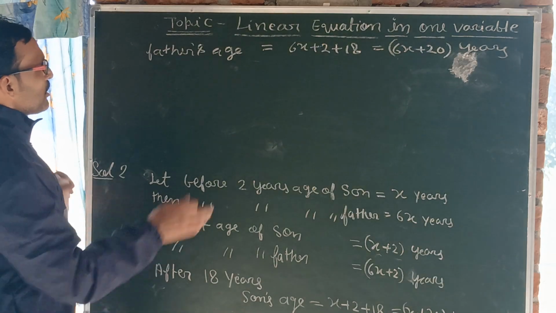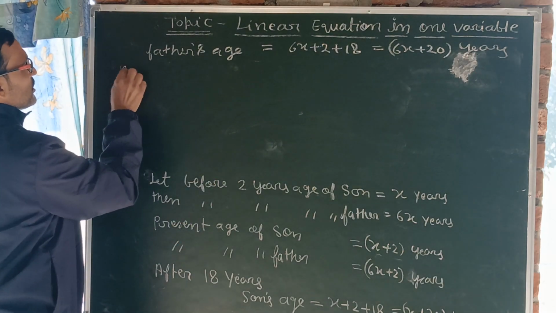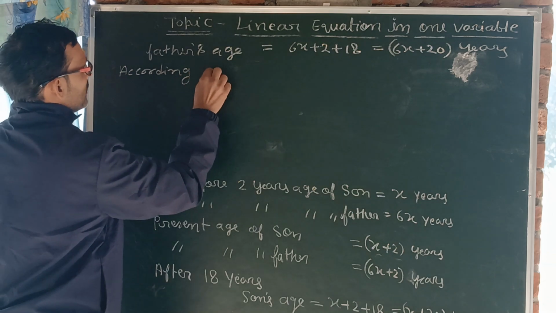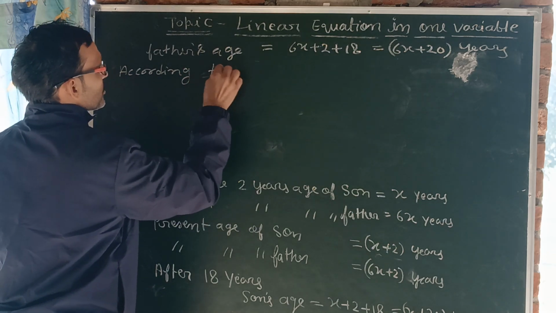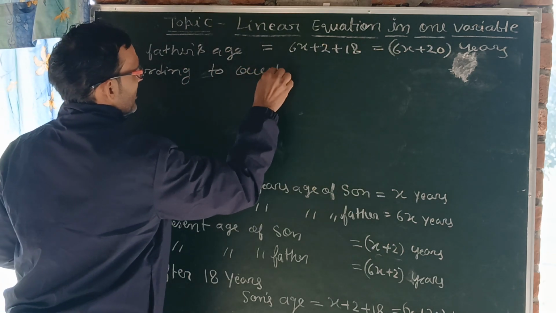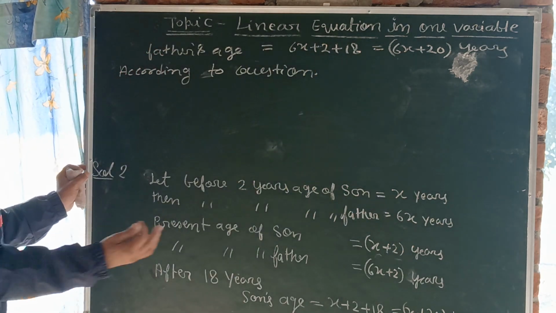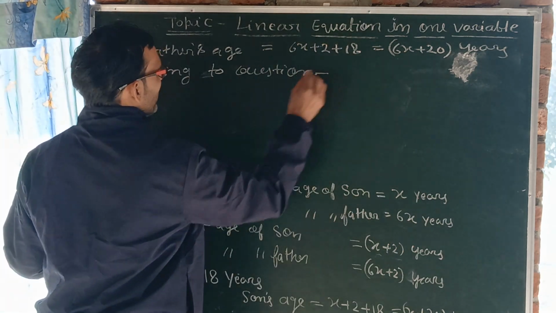But according to the question, the age of father becomes 2 times the age of son. So what do we write?